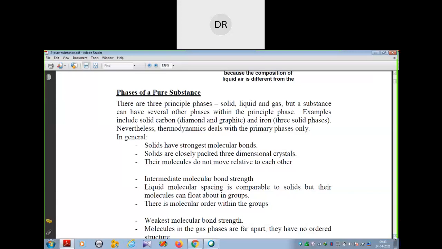But in the case of liquids, the molecular bond strength is not so high. The molecular bond strength is intermediate, in between solids and gases. The molecular spacing is more as compared to solids, but their molecules can float about in groups.